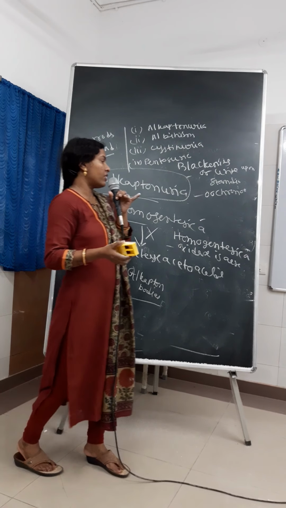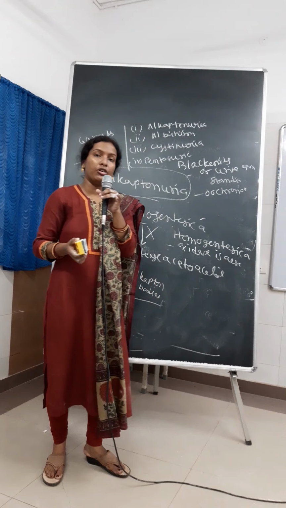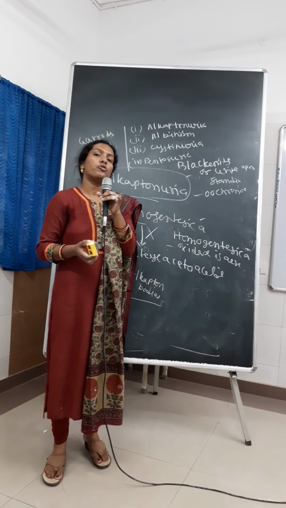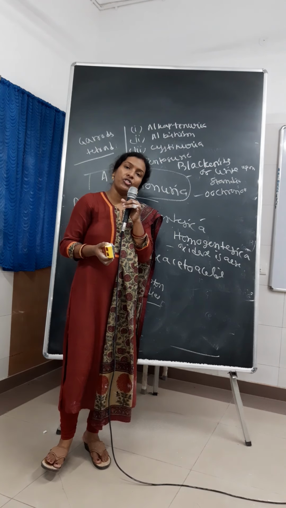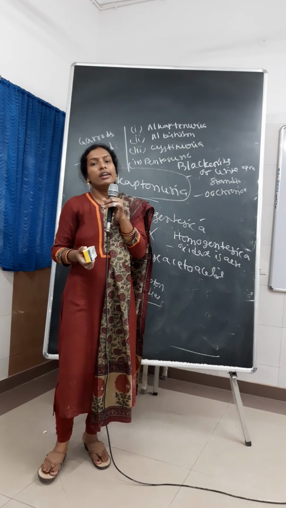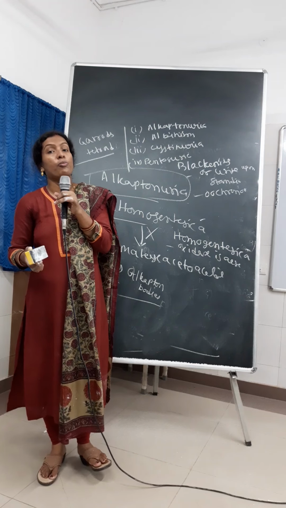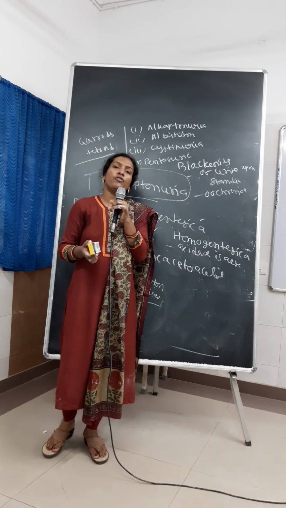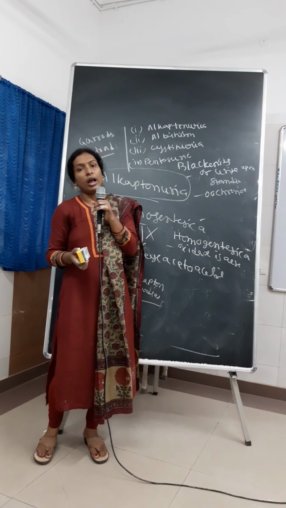One thing I have left, that is phenylketonuria. What are the types of phenylketonuria? Mainly three types of phenylketonuria are there: type 1, type 2, and type 3. Type 1 is due to the deficiency of phenylalanine hydroxylase. Type 2 is due to dihydrobiopterin reductase deficiency, and type 3 is due to the synthetic defect of biopterin. So these are the types of phenylketonuria.